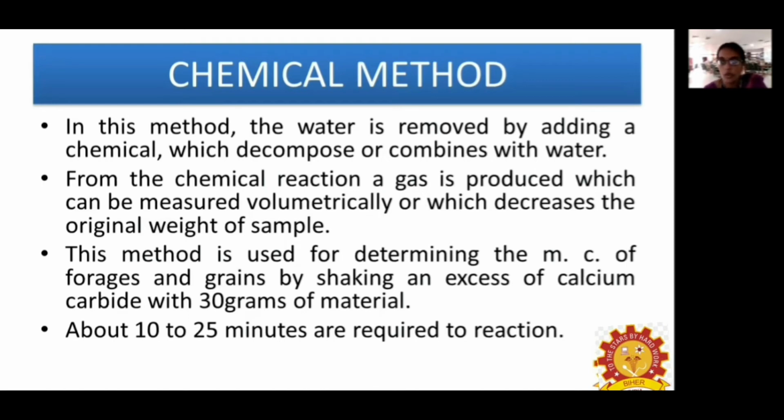This was the amount of the water which was present in the sample. In this method, water is removed by adding certain chemicals. These chemicals react with the water, resulting in the formation of another compound. From this chemical reaction, a gas is produced which can be measured volumetrically, or else which decreases the original weight of the sample. Either a compound will be formed, or a gas will be released, or it is based on the decrease in the weight of the sample.